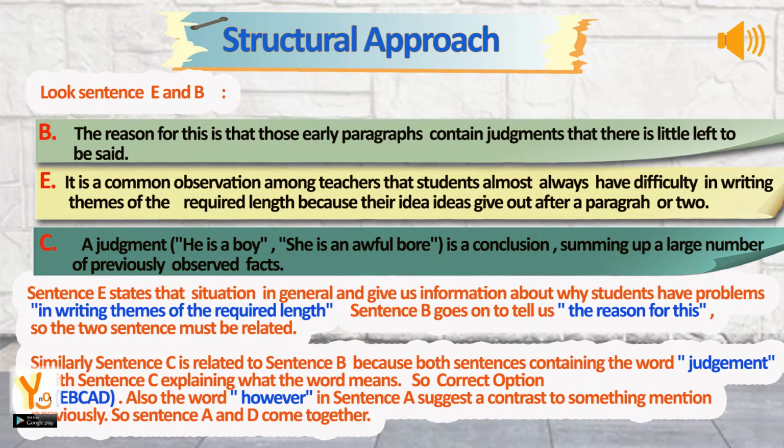Similarly, sentence C is related to sentence B because both sentences contain the word judgment, with sentence C explaining what the word means. So the correct option is D. Also the word however in sentence A suggests a contrast to something mentioned previously. So sentence A and D come together.